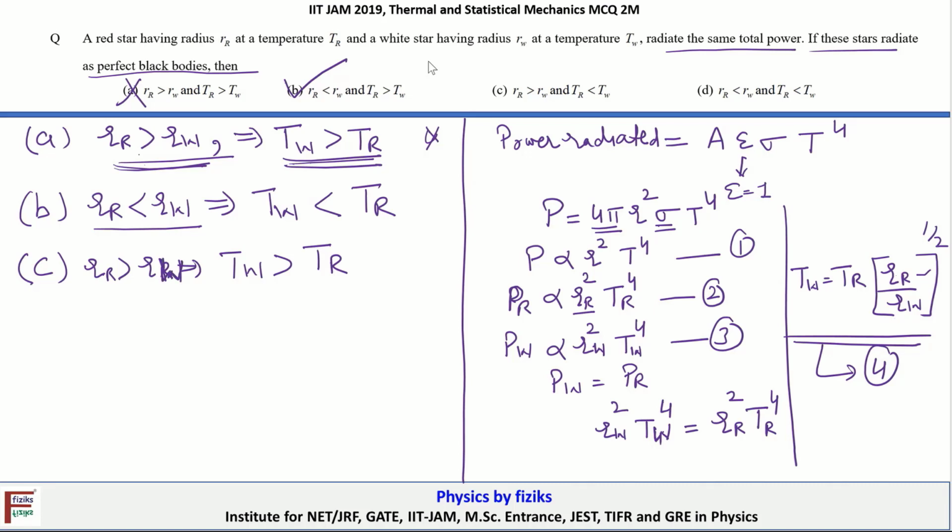Okay, this is RW. Okay, RR greater than RW, so that is RR greater than RW. This will imply that TW is larger than TR. So yes, this is all. So here it's also correct.